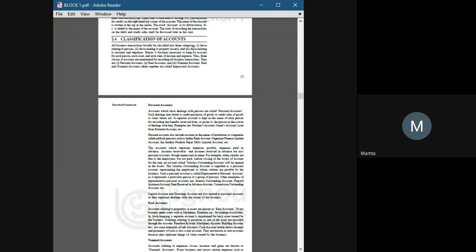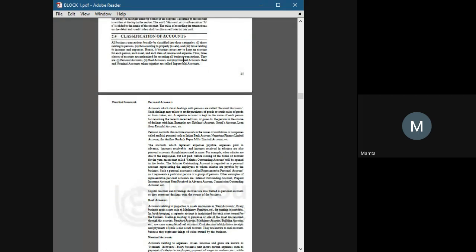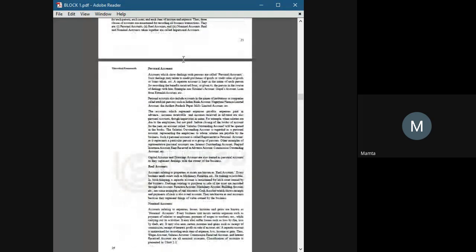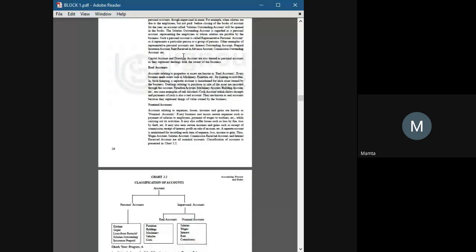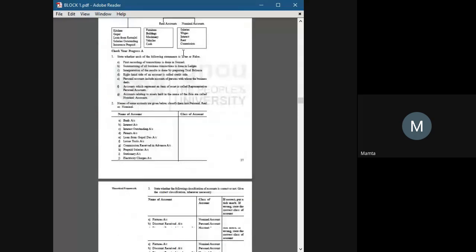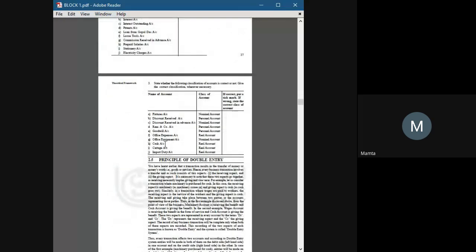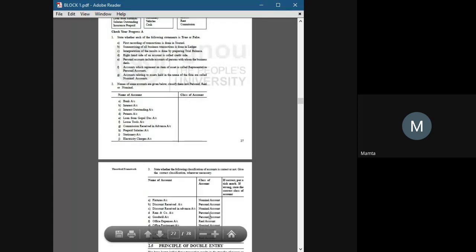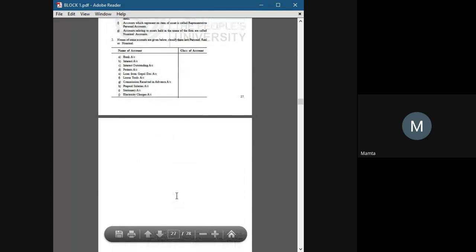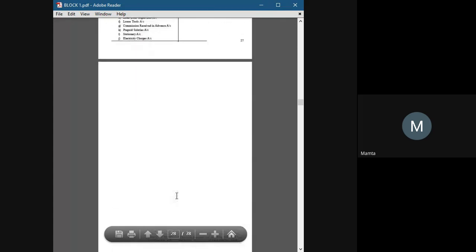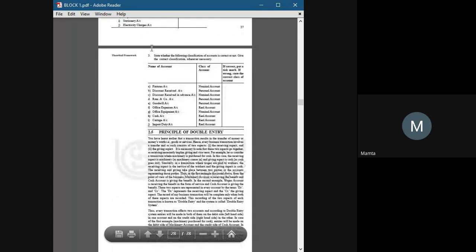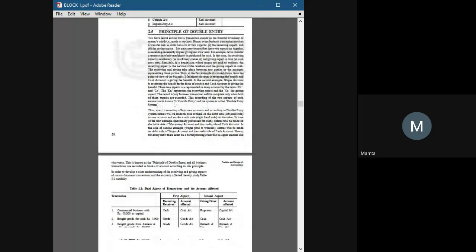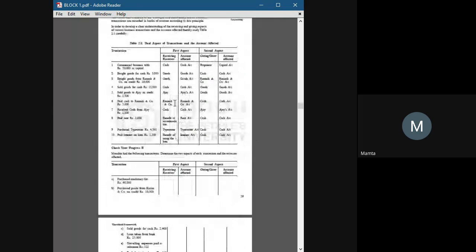As you can see, we have discussed this. Now you remember the classification of accounts: personal account, real account, nominal account. We discussed it in the previous class. We discussed this example as well, if anyone remembers. We discussed these entries as well.